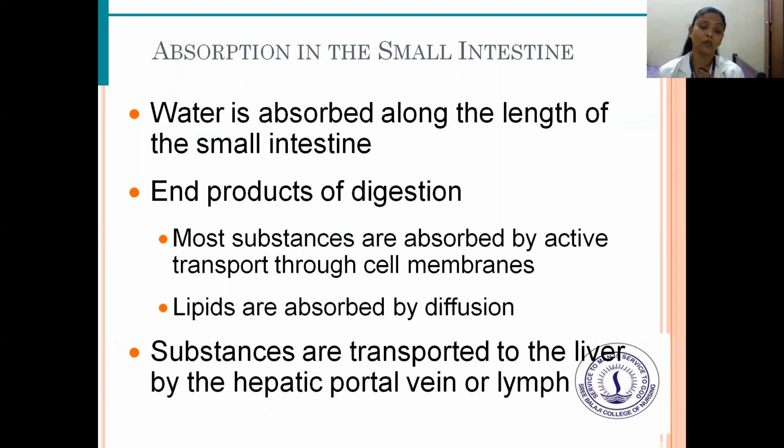Absorption in the small intestine. Water is absorbed along the length of the small intestine. The end products of digestion: most substances are absorbed by active transport through cell membranes. Lipids are absorbed by diffusion. Substances are transmitted to the liver by the hepatic portal vein or lymph.